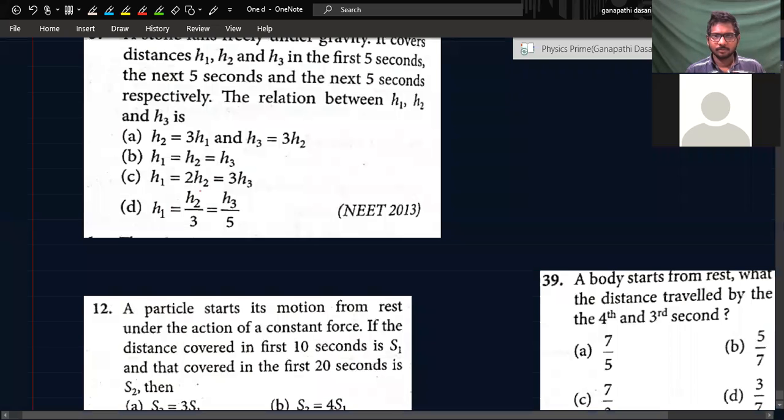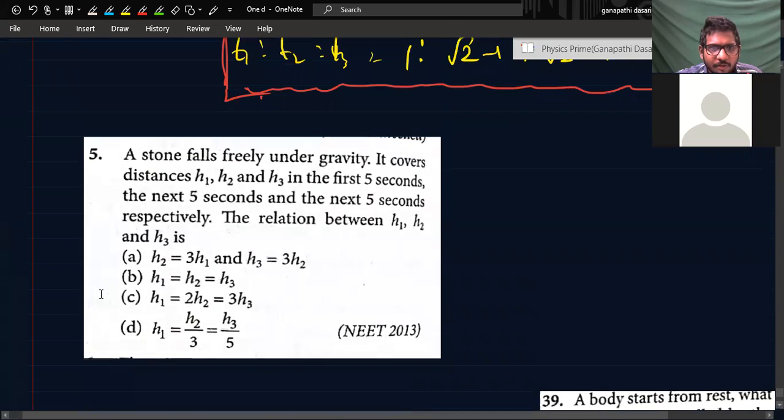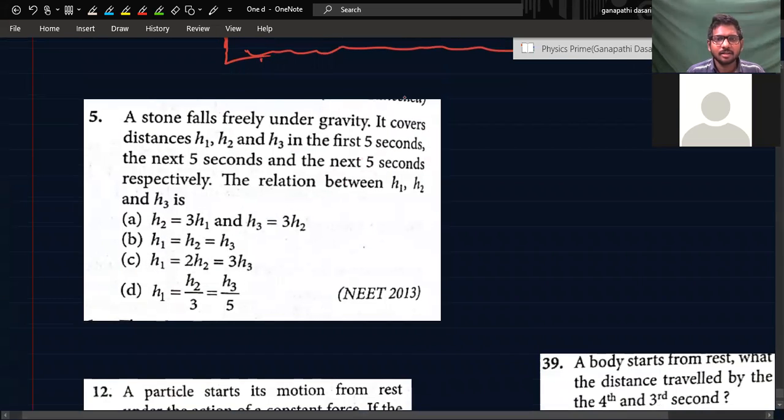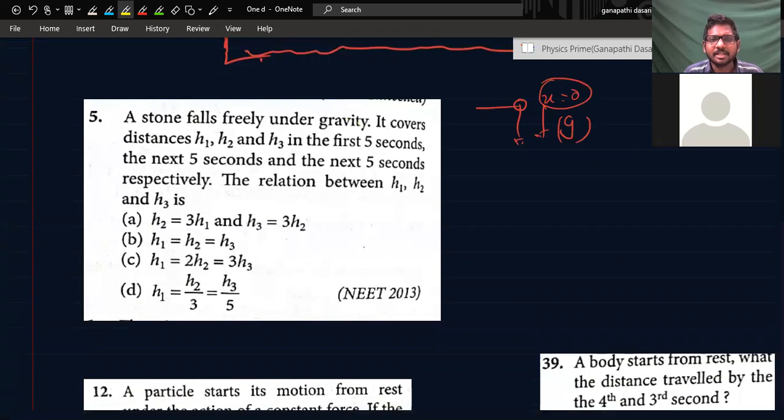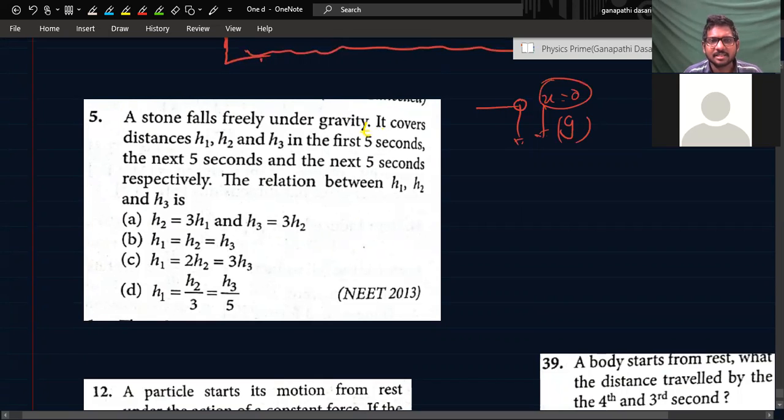What is half of 25g? If you see this question, a stone falls freely under gravity. Gravitation is constant acceleration here. Initially, free fall means initial velocity is equal to 0. It covers distances h1, h2, h3 in the first 5 seconds, next 5 seconds, next 5 seconds. That is the concept: first t seconds, next t seconds, next t seconds, the answer will be 1 is to 3 is to 5. H1 is to H2 is to H3 is equal to what? 1 is to 3 is to 5. That's it.